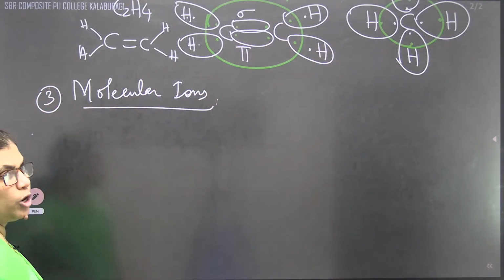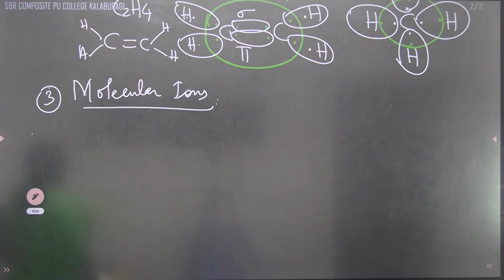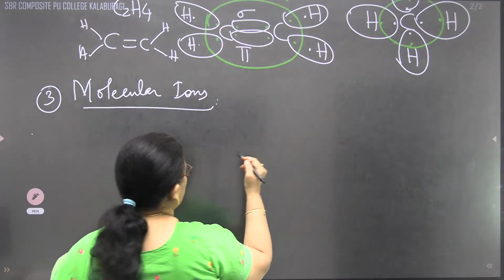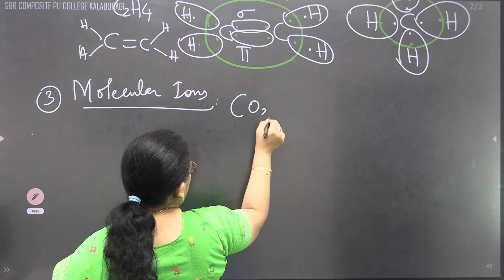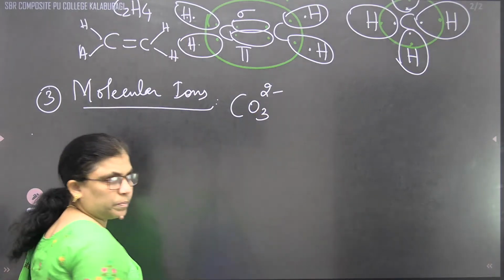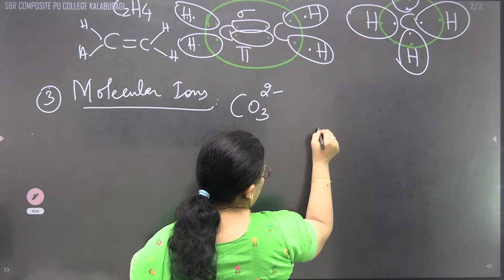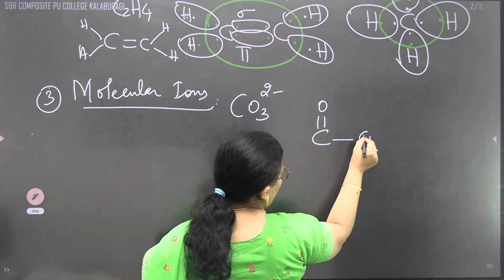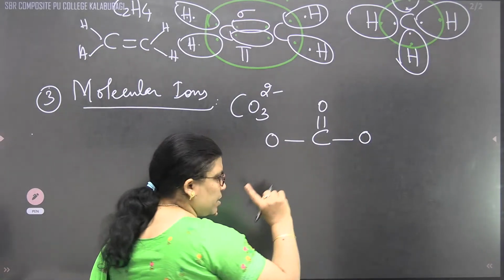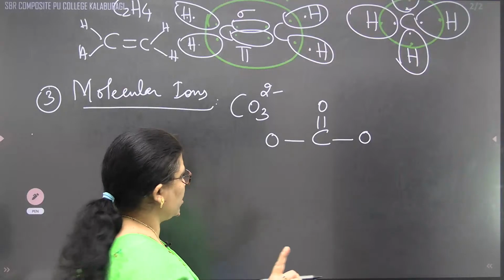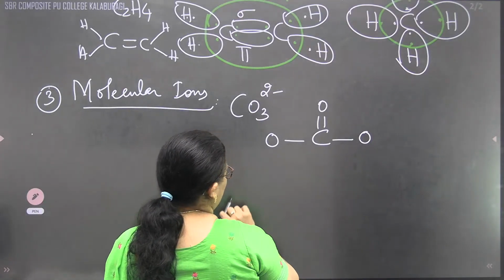With respect to molecular ions also, we can expect the formation of a bond. We can expect representation of a bond like carbonate ion, CO3 2 minus. Carbonate ion. How are you going to write a carbonate ion? Because we are not going to write any lengthy answer over here. That's why you know that every bond will consist of 2 electrons. That's why go on writing yourself.